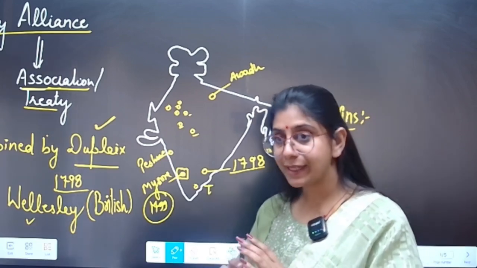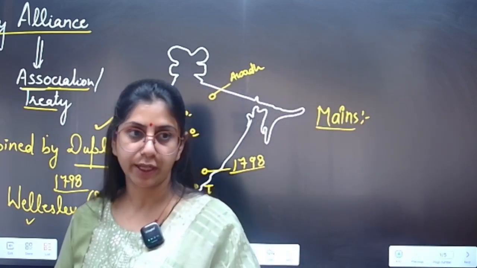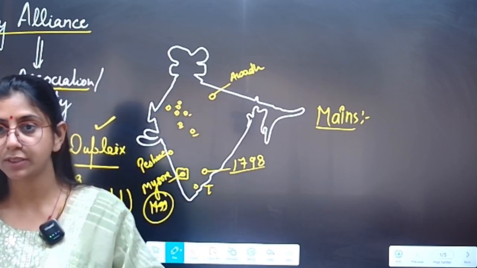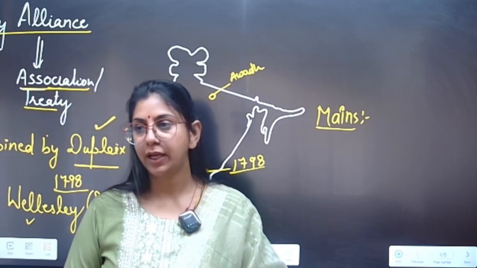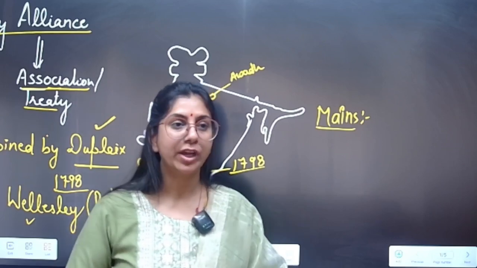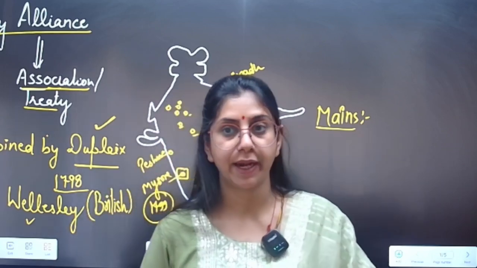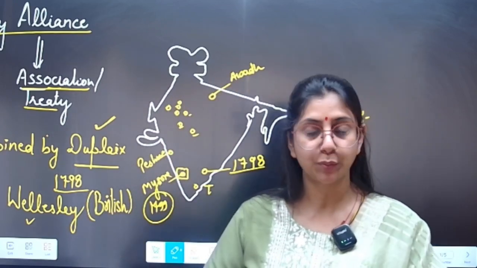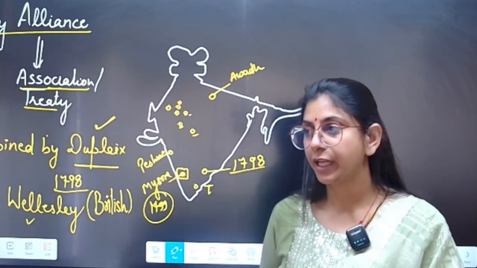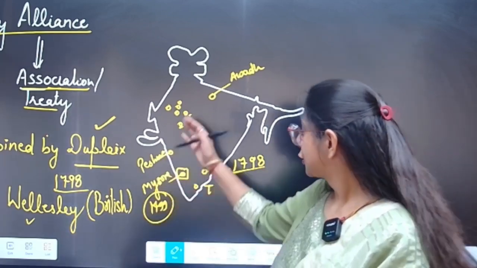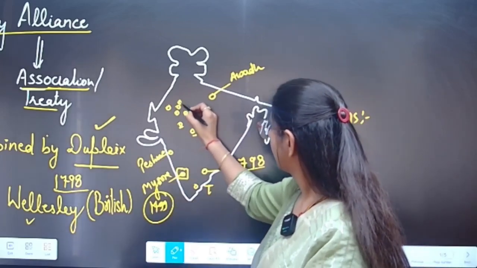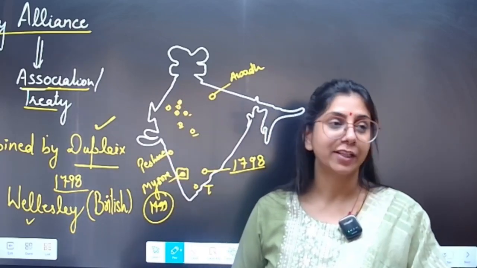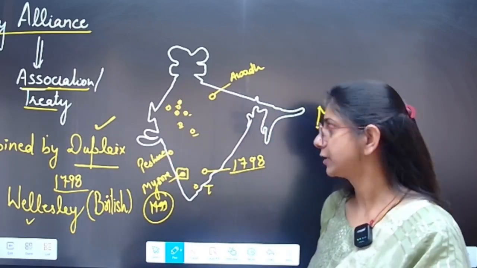There was a disintegration of political power in India, because there was not a single central power. Various small kingdoms, various regional powers were fighting with each other. So it provided an opportunity to the British East India Company to control the whole of India by introducing such a policy or alliance, right?